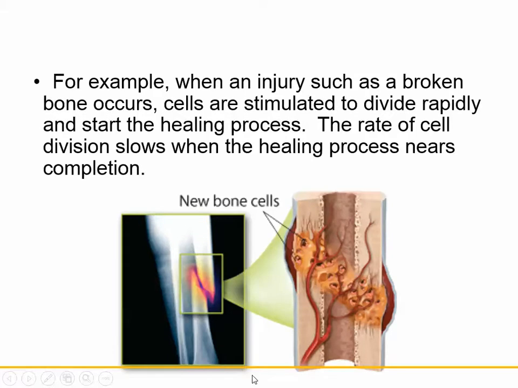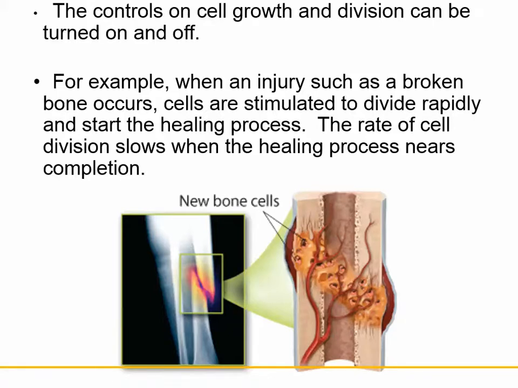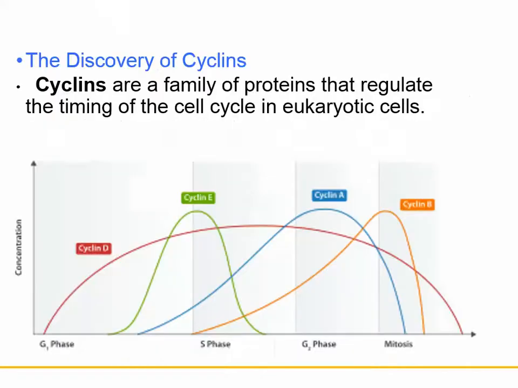So for example, when an injury such as a broken bone occurs, cells are stimulated to divide rapidly to start the healing process. The rate of cell division slows when the healing process nears completion. Because you know that your bones grow at different points in your life, and they enter what's called G0 when they don't need to grow. And then if there's an injury, then there are regulatory proteins that tell the cells to start dividing again. So these controls on cell growth and division can be turned on and off.